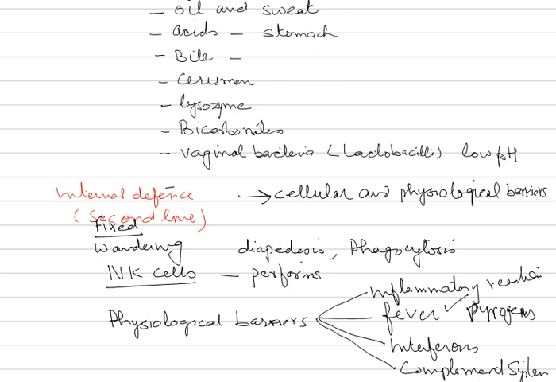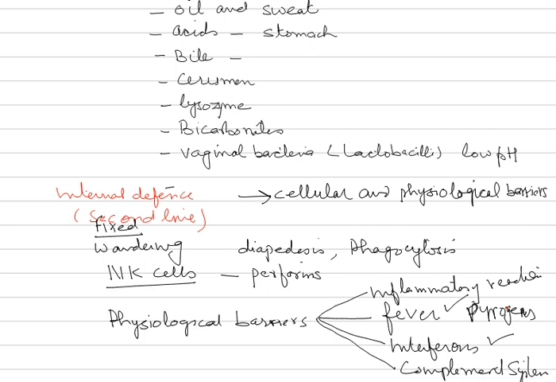Thirdly, the interferons. Now interferons are glycoproteins released by living cells in response to a viral attack and make the surrounding cells resistant to viral infection by inhibiting multiplication of viral particles. So once the virus enters, viral infection has taken place. Now this attack has to be repulsed. So what do interferons do? They make the surrounding cells resistant to viral infection because they will not allow the virus to multiply. So that is how these interferons are quite effective.